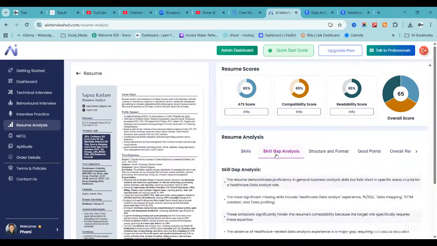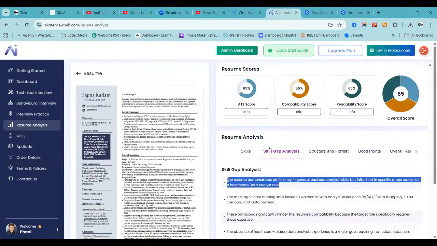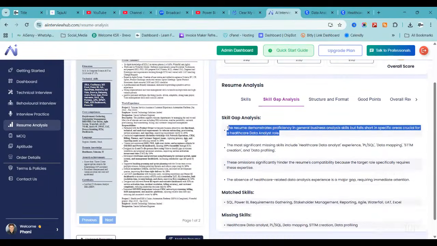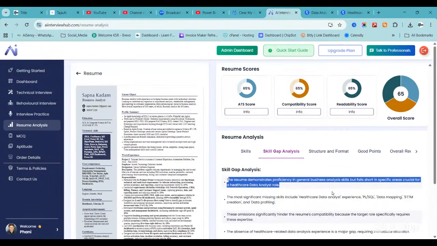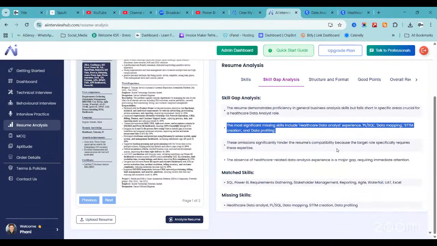We can see the skill gap analysis. It's a business analyst resume actually, not a data analyst. That's the reason some skills are mismatching. The healthcare data analyst skill is mismatching.